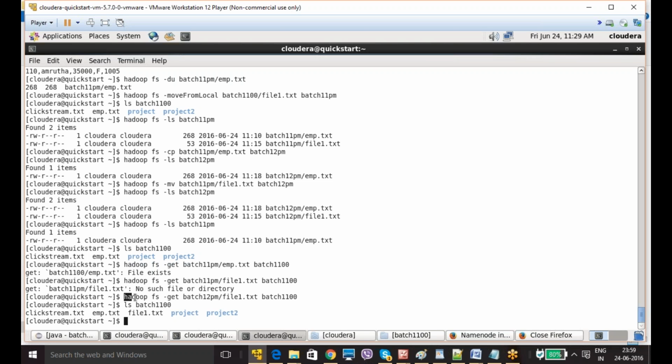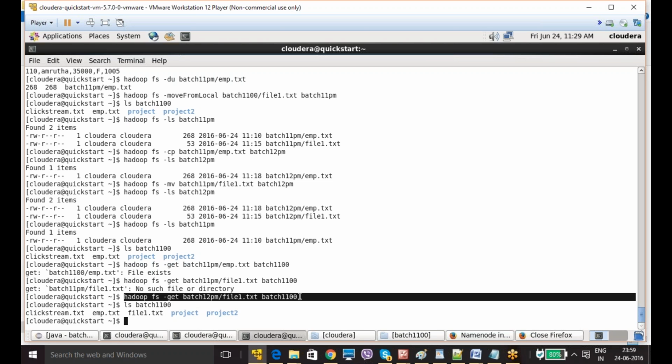Get is where you copy the data from the Hadoop system to the local system. And what does copyToLocal do? What we did above, it copies from the HDFS system to our Linux system. Oh, I'm sorry. Okay, I understand.